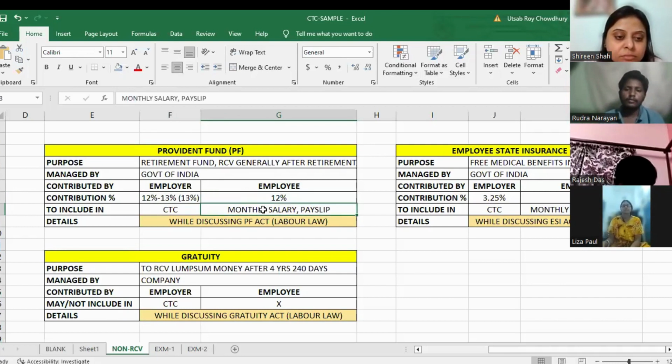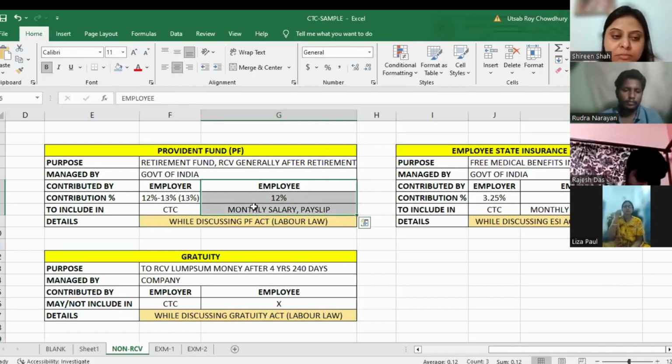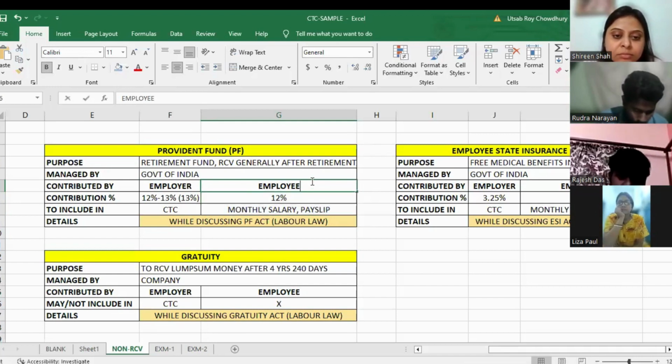Right? Now, when we are calculating the CTC, please understand the employer part will be included in the CTC. Employee part will not be included in the CTC. I repeat, the employee part will not be included in the CTC. Only the employer part will be included in the CTC.